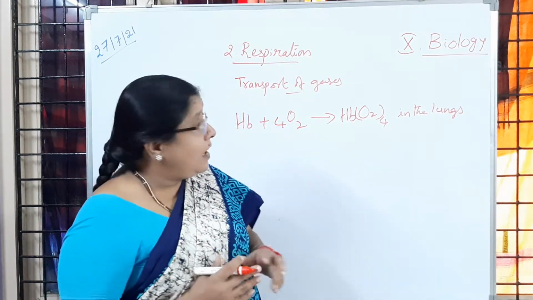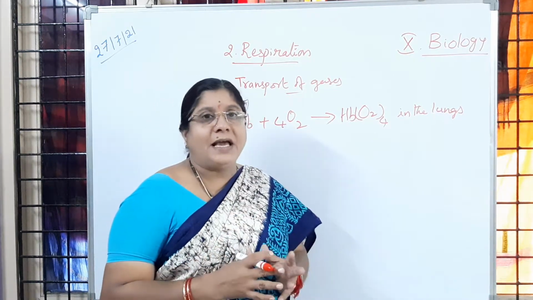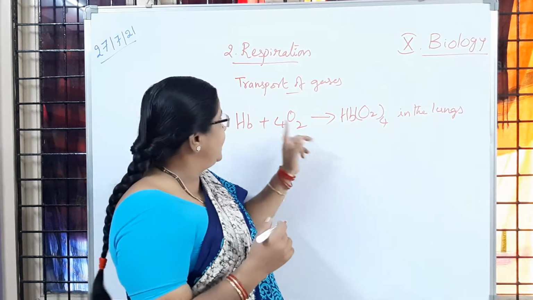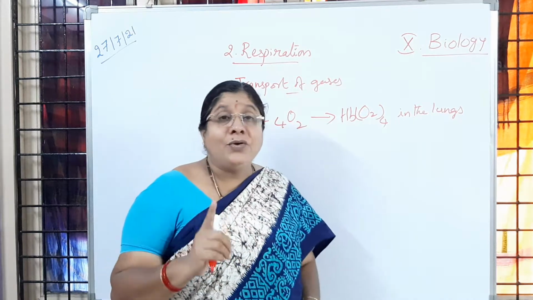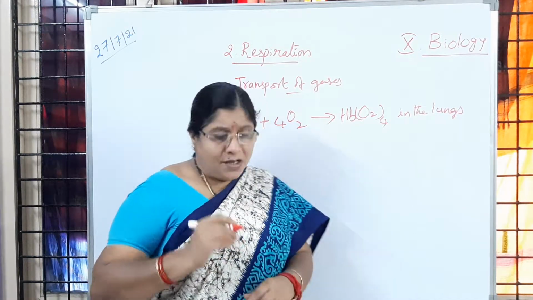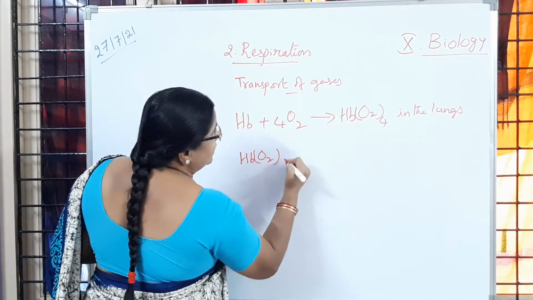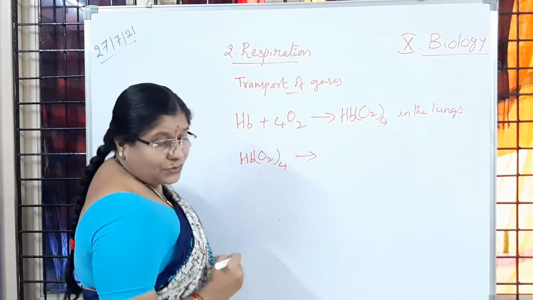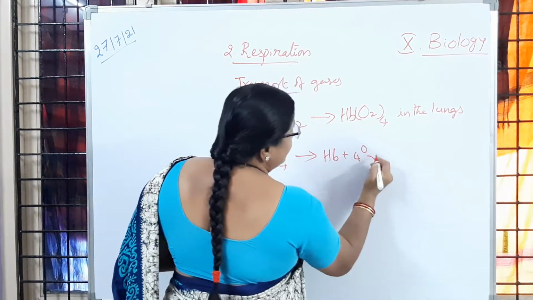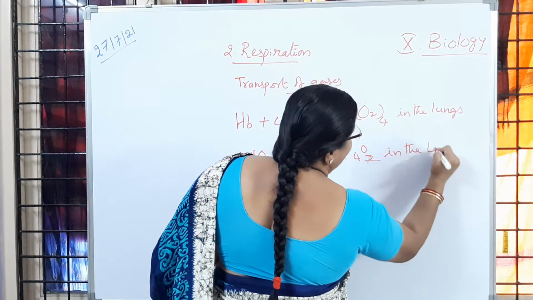So in tissues, are they going to make use of this oxyhemoglobin as it is? No, children. The reverse has to be carried out, which means the oxyhemoglobin which has formed has to be separated into hemoglobin as well as oxygen. Then only that oxygen is going to help to continue the further steps. So now Hb, that oxyhemoglobin, what is going to happen here? Hb plus 4O2. This breakdown is happening in the tissues.